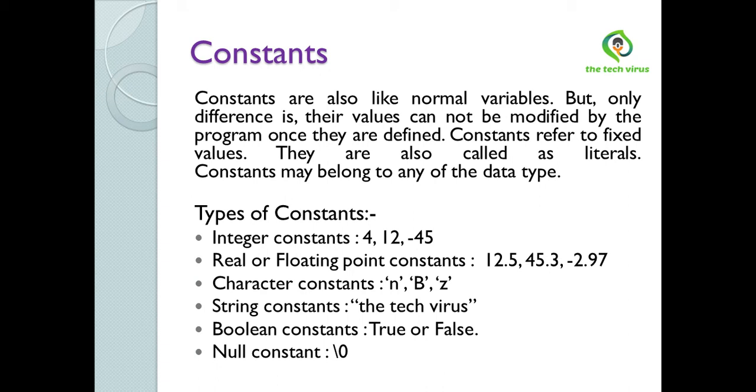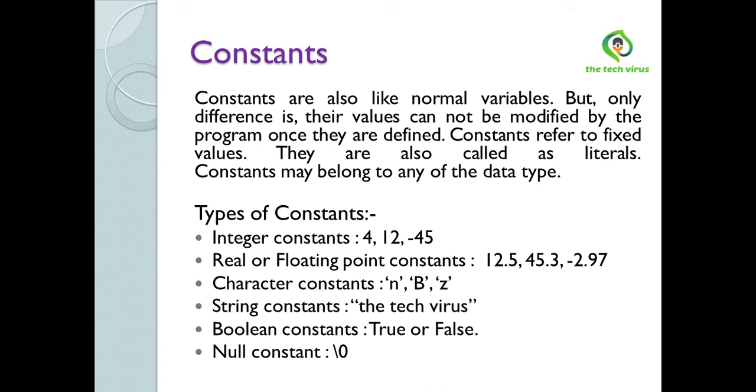Real or floating point constant. The numbers which are represented using a decimal point are called real or floating point constants. For example, 12.5, 45.3. Now character constant. It is also called a single character constant. The constants which are alphanumeric in nature are called character literals. It is enclosed in single quotation marks. For example, N, B, Z are character constants.